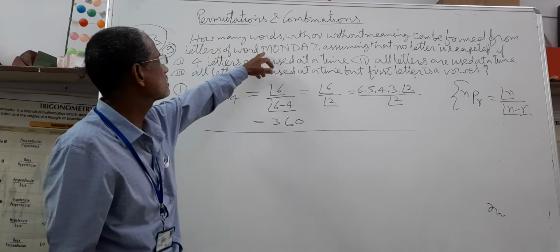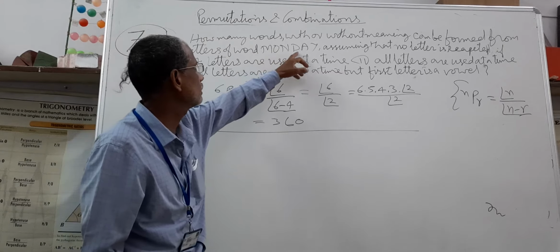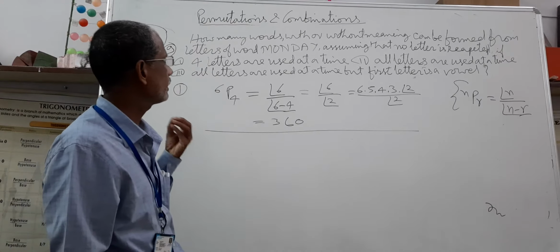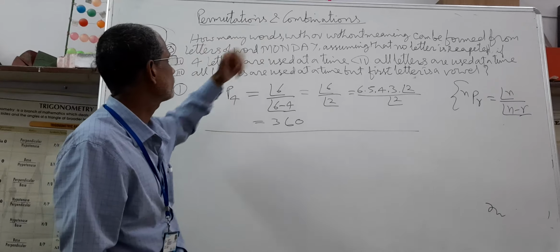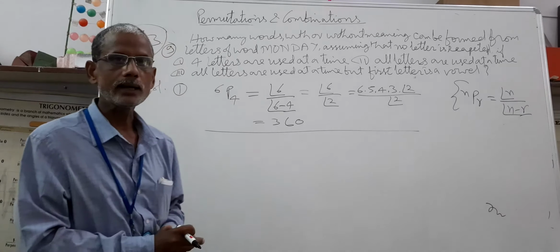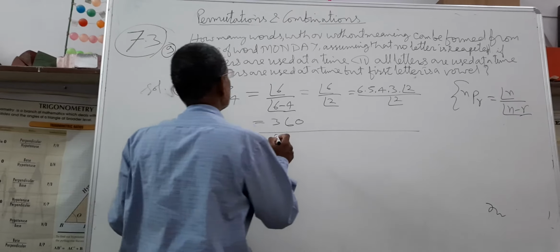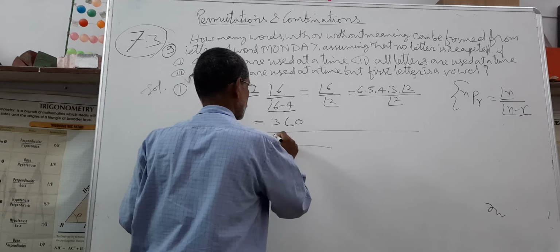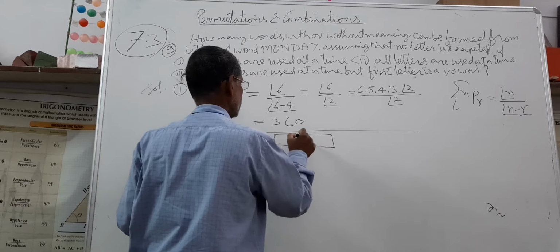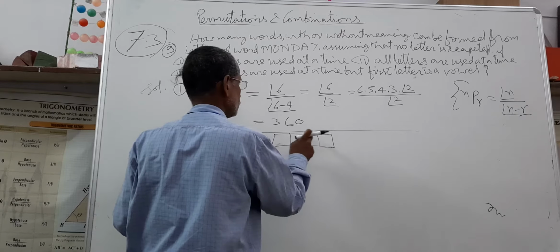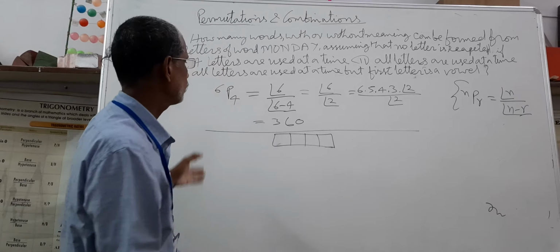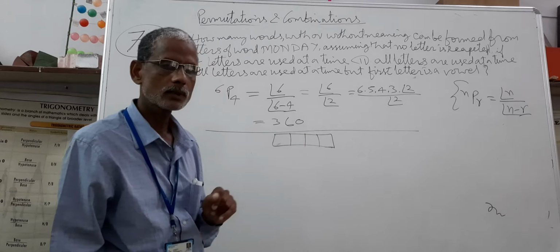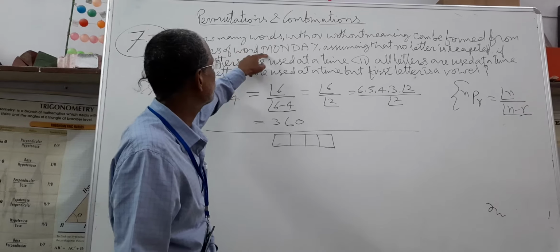Total things given are 6. You want to arrange letters using 4 at a time. That is, you have 4 places, 4 boxes to fill: 1, 2, 3, 4. You are required to fill 4 places using 6 things.